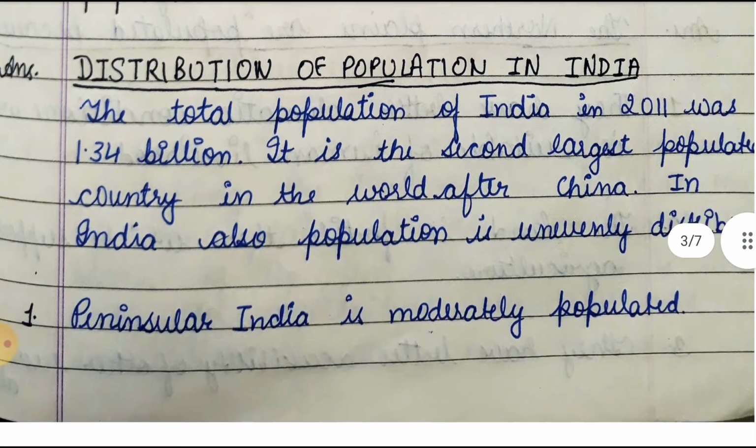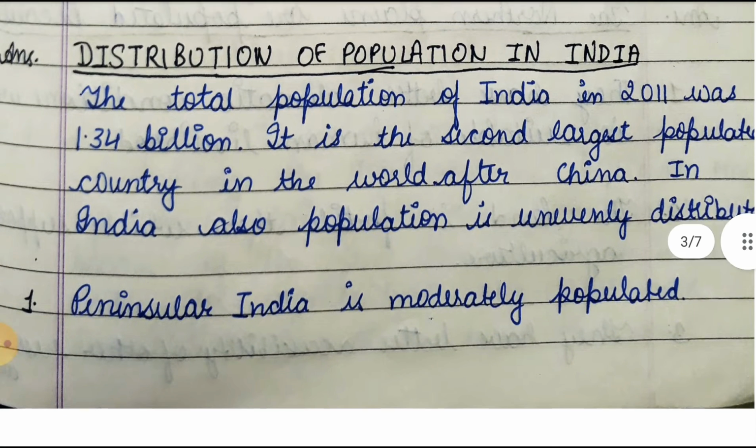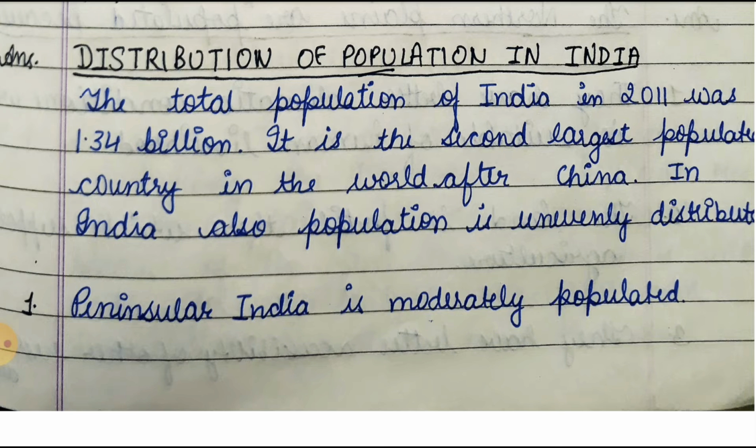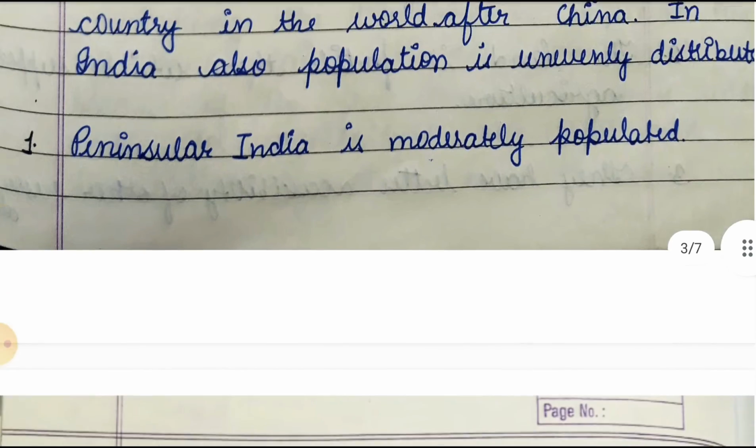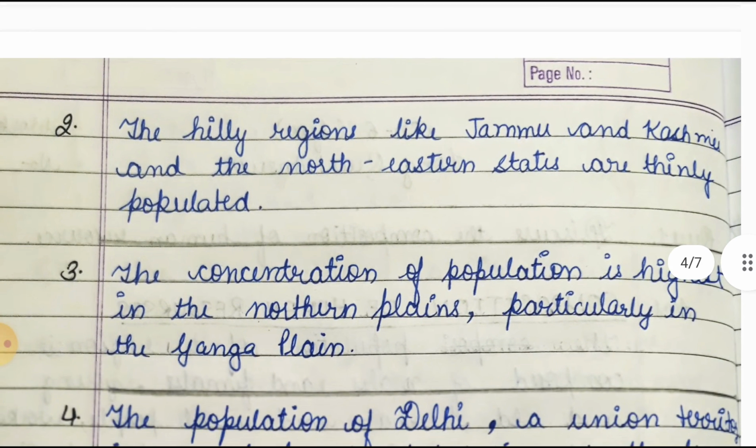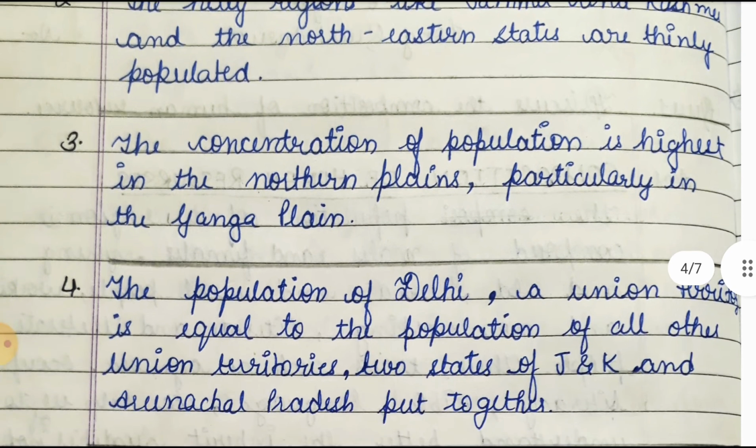Okay friends, now friends, let's move towards our distribution, in which now we have told that it is unevenly distributed. So how is it unevenly distributed? So first, peninsular India is moderately populated. Second, the hilly regions like Jammu and Kashmir and the northeastern states are thinly populated. Third, the concentration of population is the highest in northern plains, particularly in the Ganga plains.